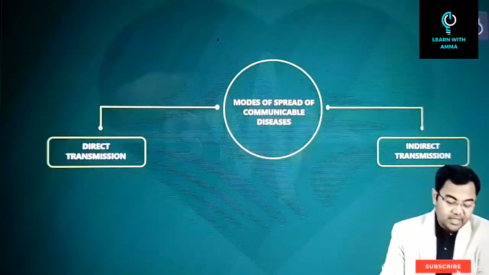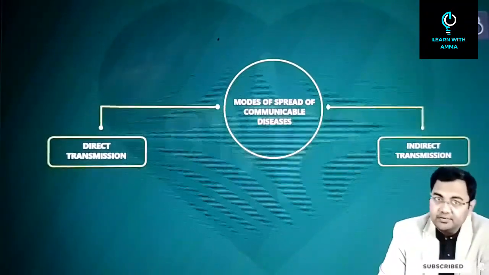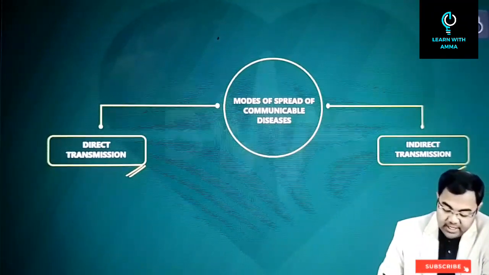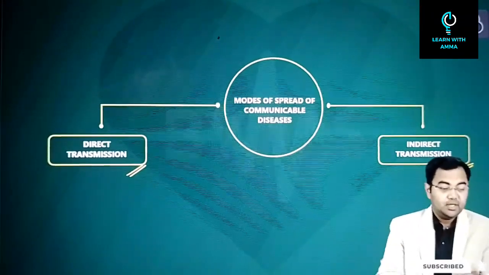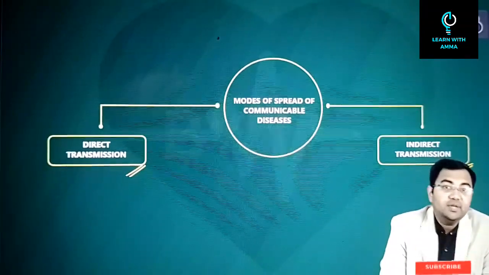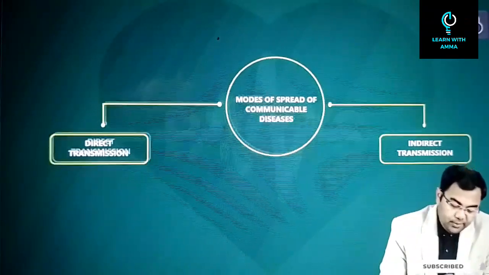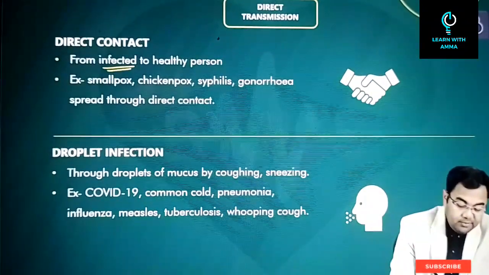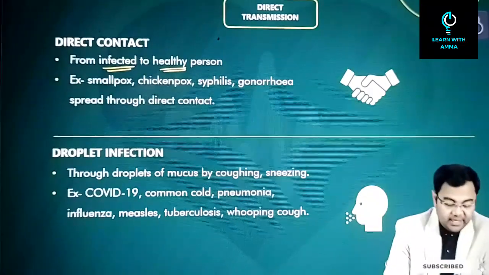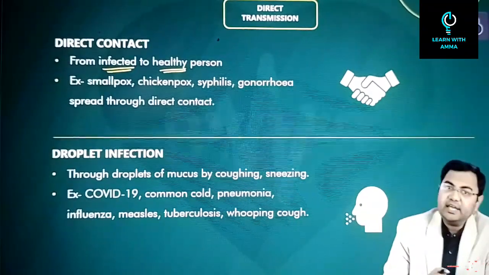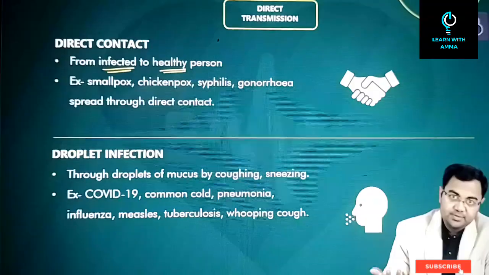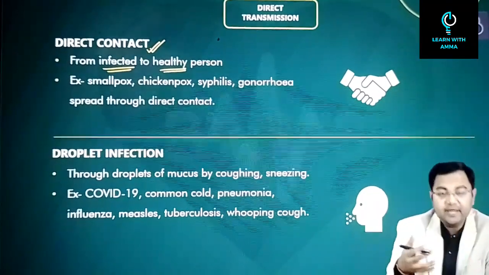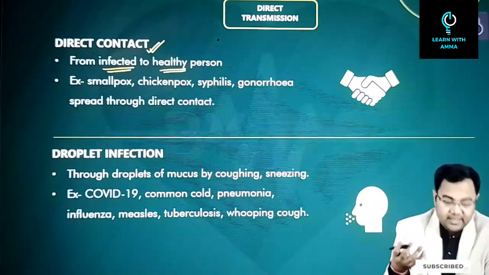When we talk about communicable diseases, there are two ways in which they can be transmitted. Either there can be a direct transmission or an indirect transmission. So what is the meaning of direct transmission and indirect transmission? Direct transmission is something that can be spread directly from the infected person to the healthy person. There can be n number of ways in which direct transmission can happen. For example, you are in direct contact with the person, and you can get the disease.